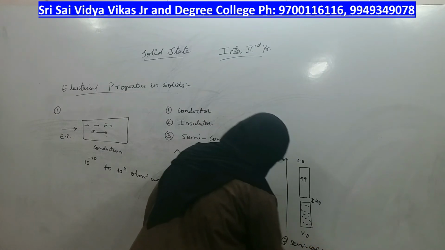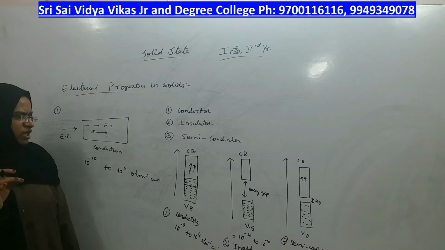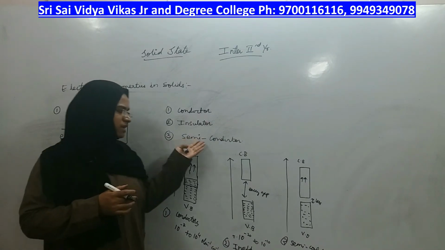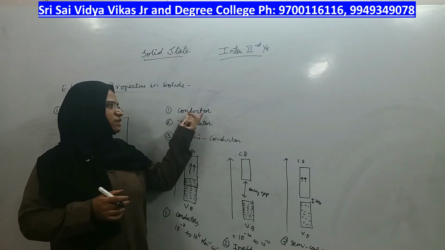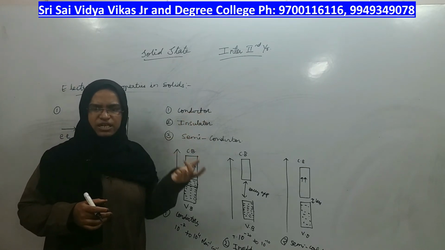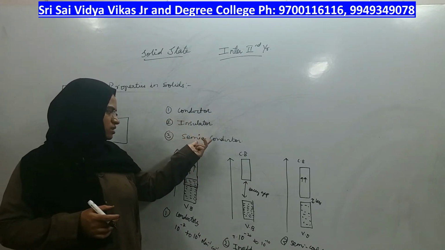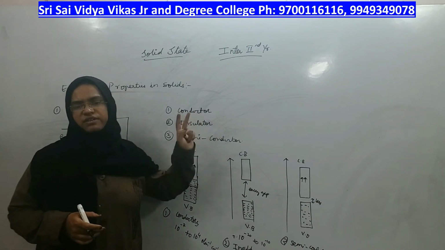Now what we will study is the semiconductor. In today's technology, more applications are being developed by utilizing semiconductors. Earlier we used to widely use conducting material, but now they are trying to find more applications utilizing semiconducting devices.